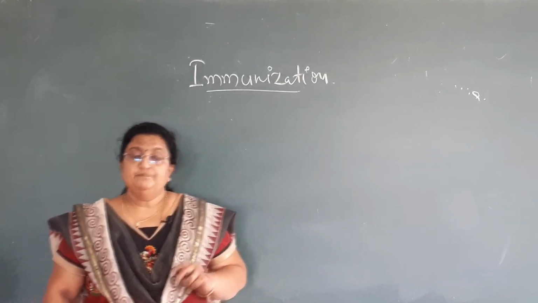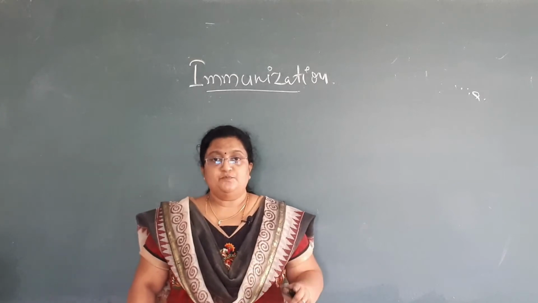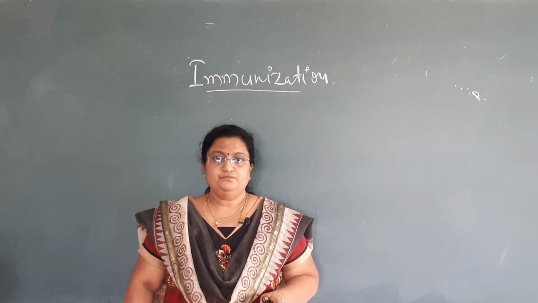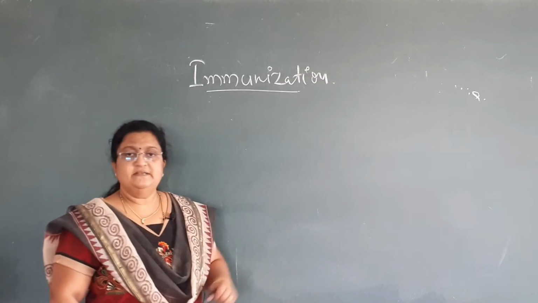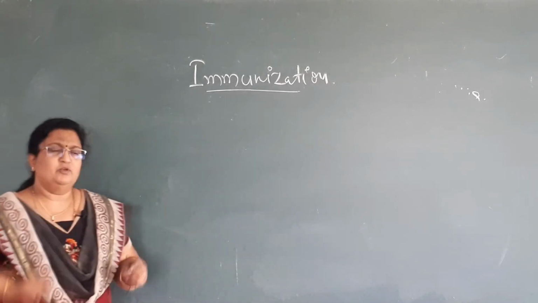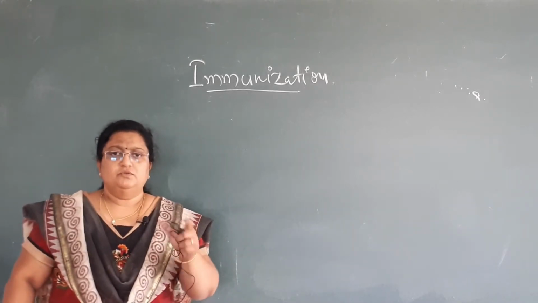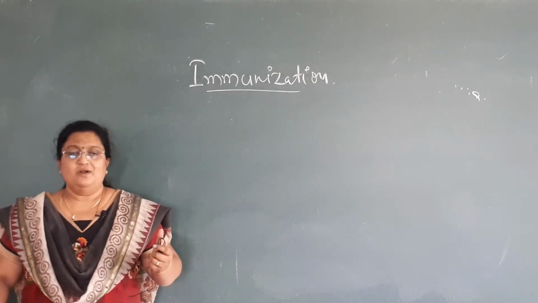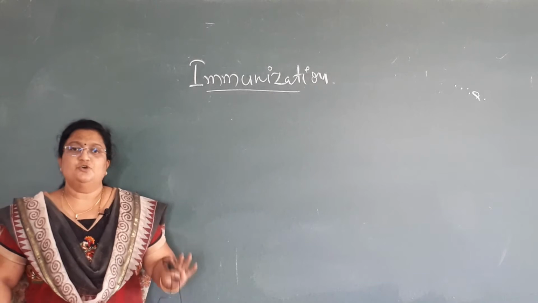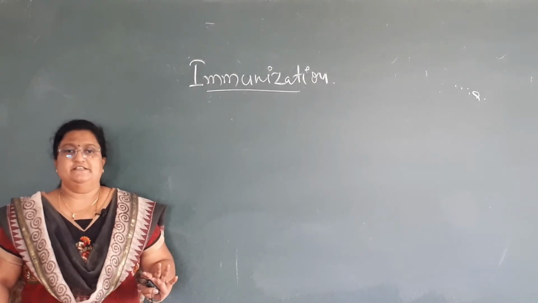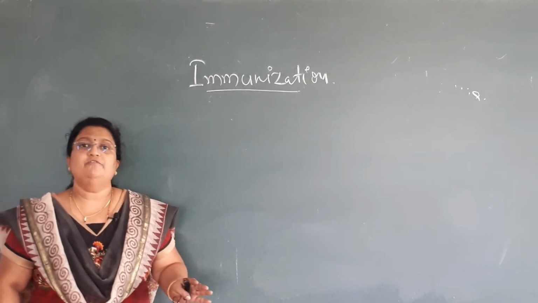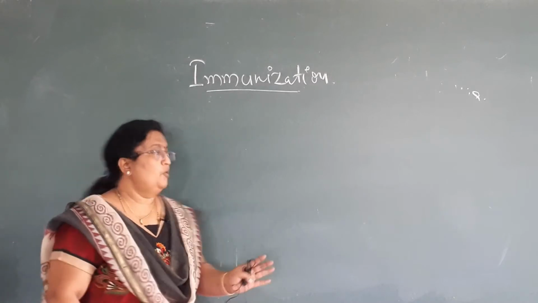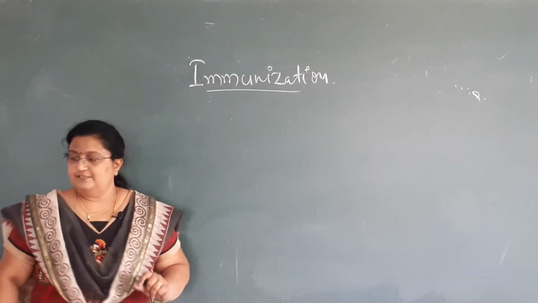So immunization is the response to vaccination. The commonly used term is immunization. Both are almost like brothers, but immunization is the younger brother of vaccine, the response we are seeing in the body.